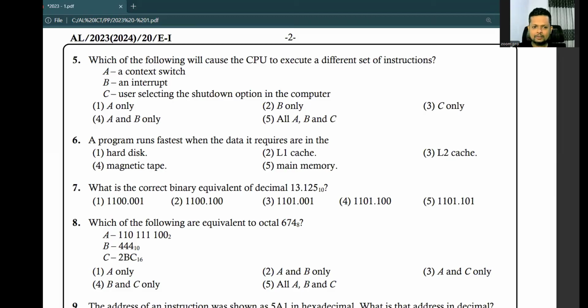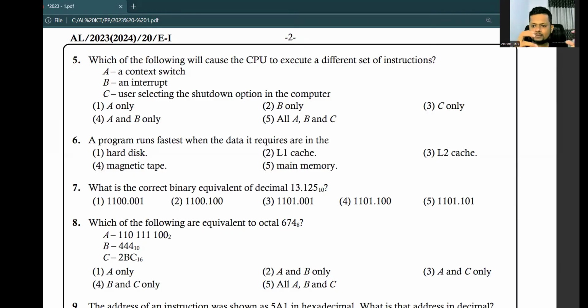Actually, there's not much explanation about instructions in the syllabus. But at the moment, you can think about calculations instead of instructions. So if the CPU is going to execute a different set of instructions, a new set of calculations, statement A, a context switch. What will happen in a context switch? We found context switching in the 5th lesson, operating systems.